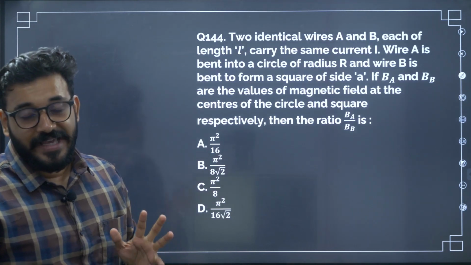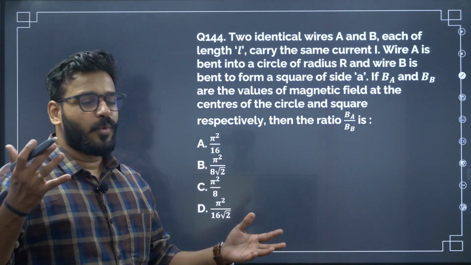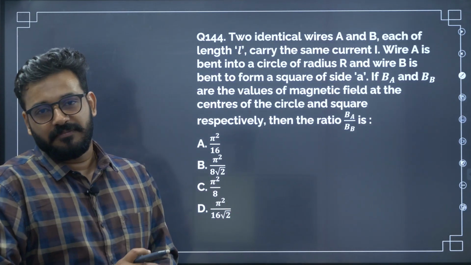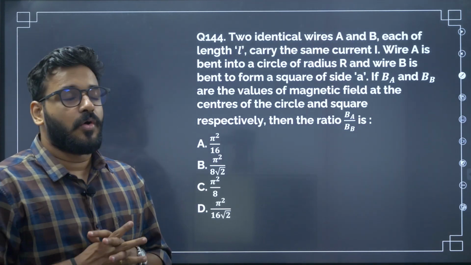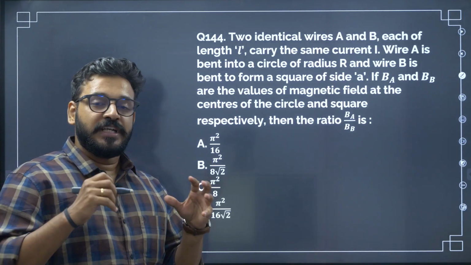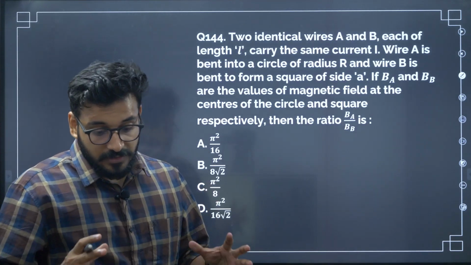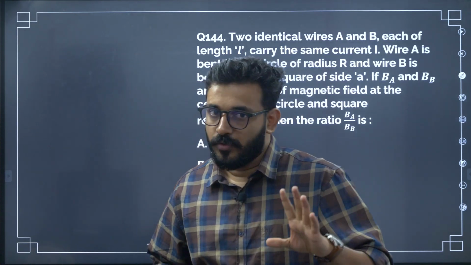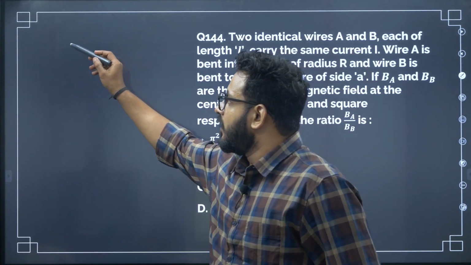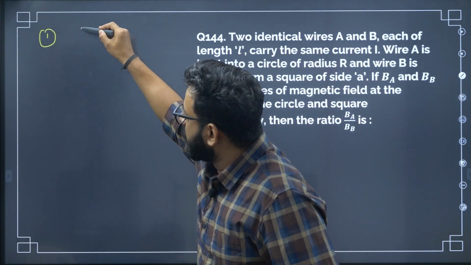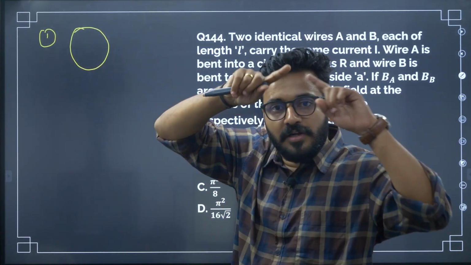Yes, this is very calculation heavy. A lot of simplification is required, a lot of workout is required. So you need to really focus very hard, because it's not going to be simple. First of all, you have two wires of length L. First one, you bend into a circle. So that circumference is equal to length.